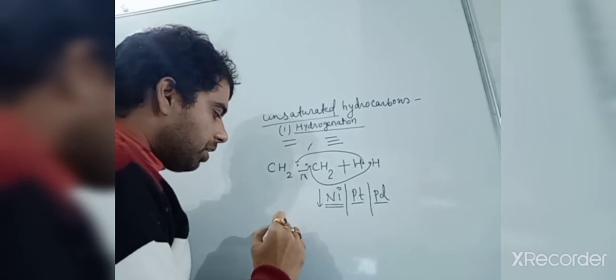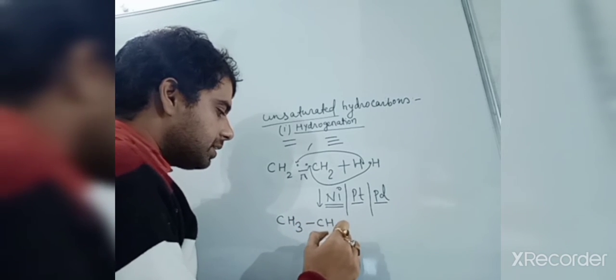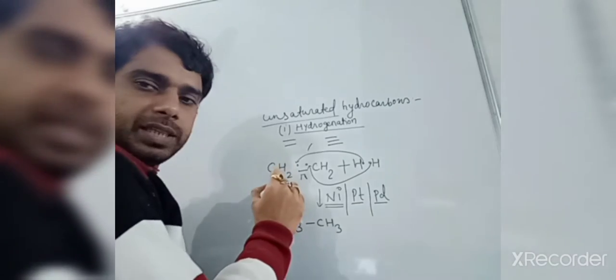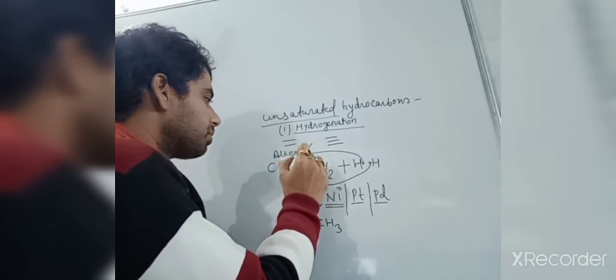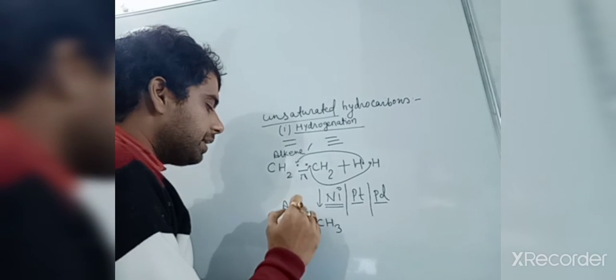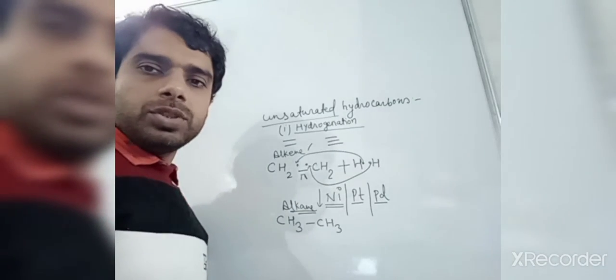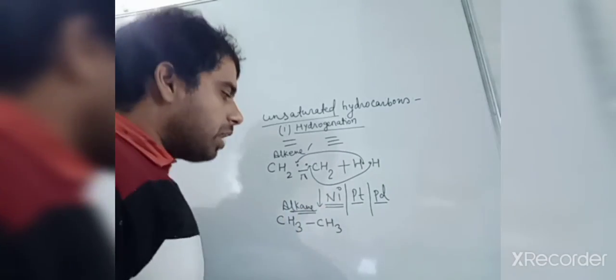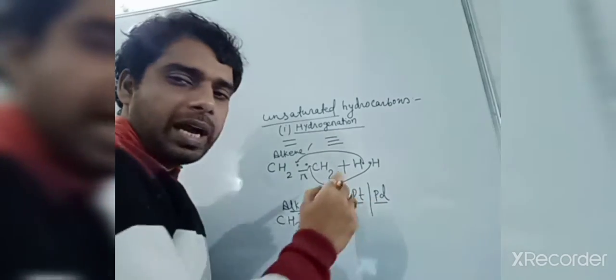So what will it form? CH3 and CH3. So from the alkene, you have got your alkane, and this is a method of preparation of alkanes you are doing. Okay, so one you have understood. Now I can tell you about this. These all are the metals.